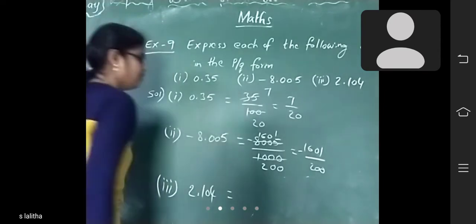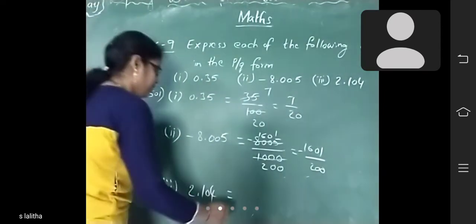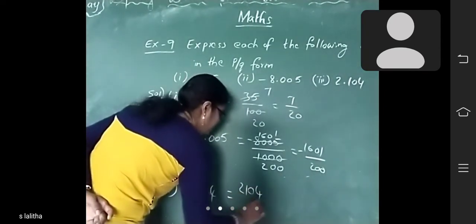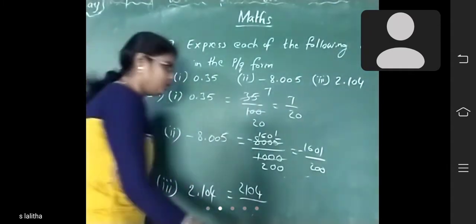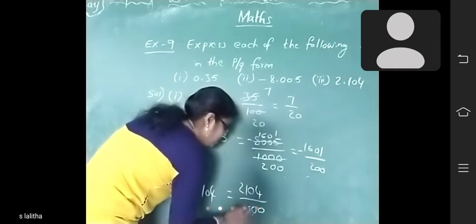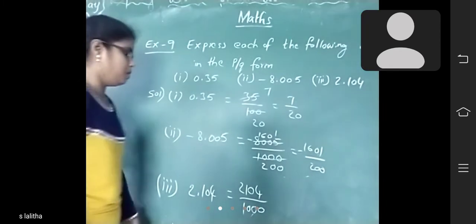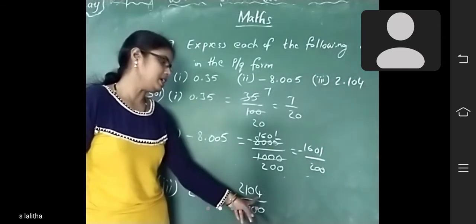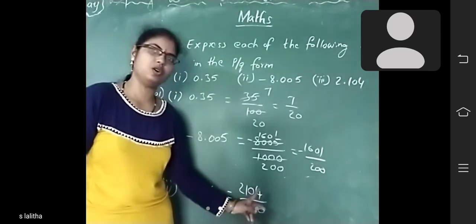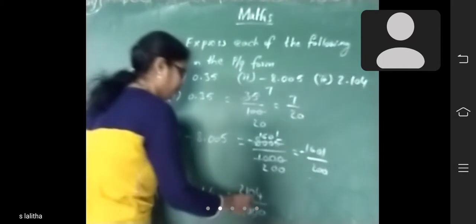Now remove the decimal point and write the number as a numerator, 2104, over... Here in the decimal part, how many digits? 3 digits. So you should write 3 zeros after 1. So both are divisible by which number? 5 or 2? Here the units place is 4, and here the units place is 0. So both are divisible by 2.